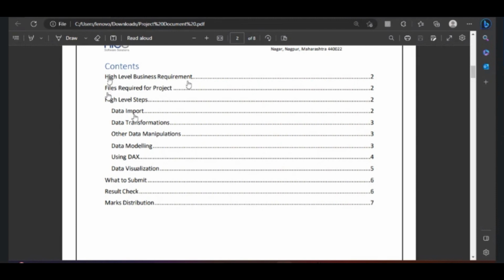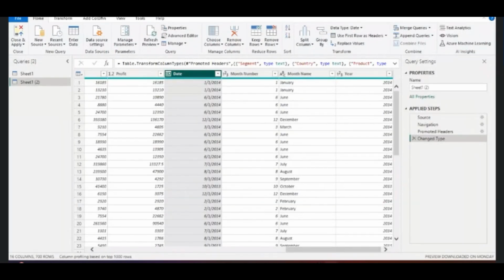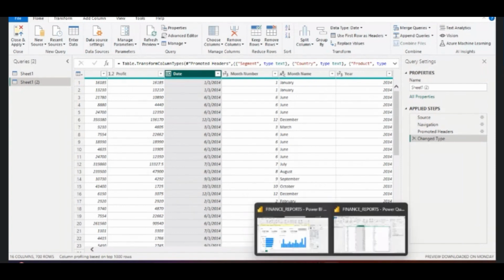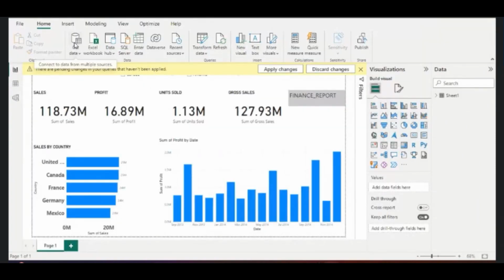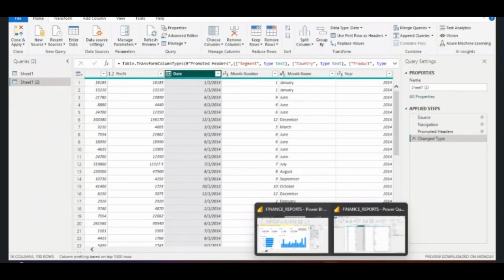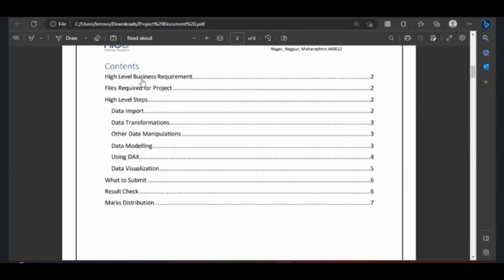That is, import the data, how to import it, get data, and then do transformations on the data. How you will make transformations using ETL or the Power Query editor. This is the Power Query editor. First of all, get data. This is get data, the first step. Second step, you need to enter into the Power Query editor. There you have to do the transformations. Then once the transformations are done, other data manipulations. Whatever manipulations you want to do using M language or the Power Query editor, you have to do that.